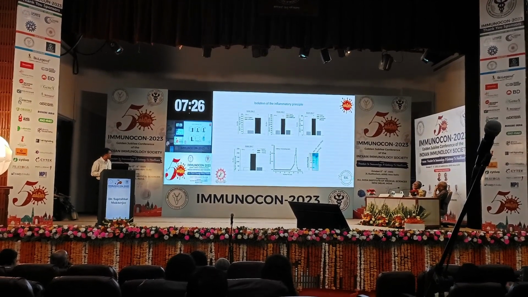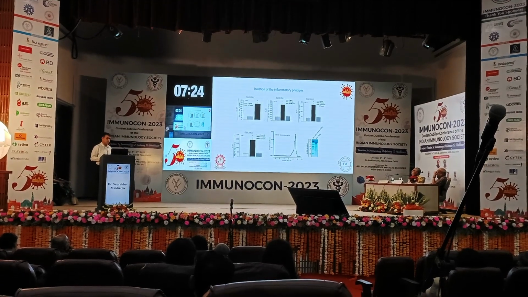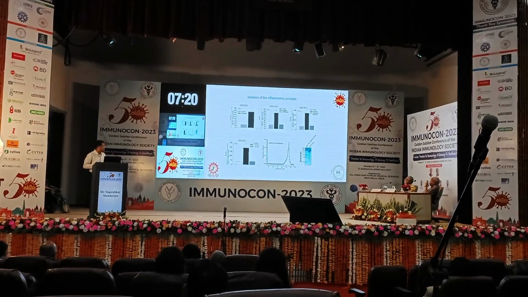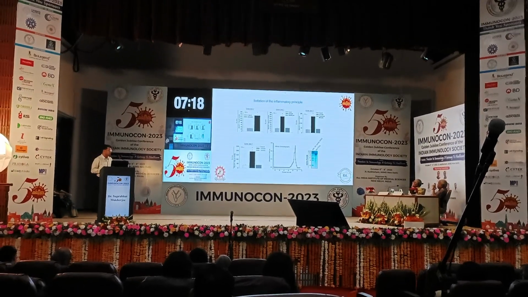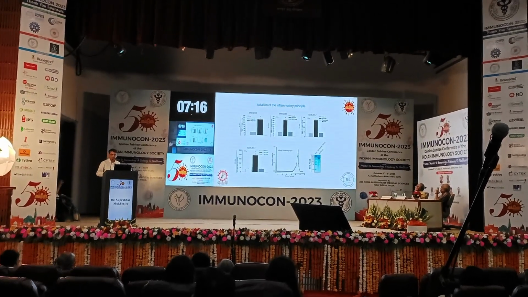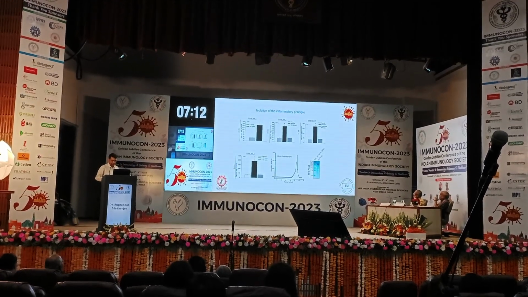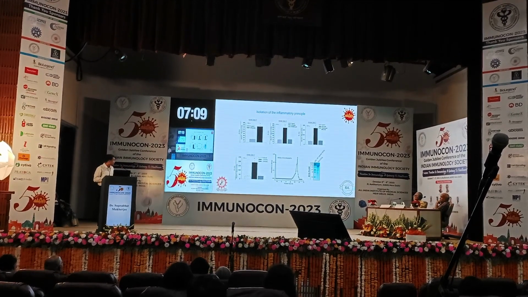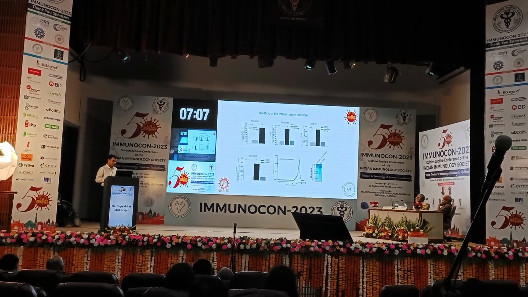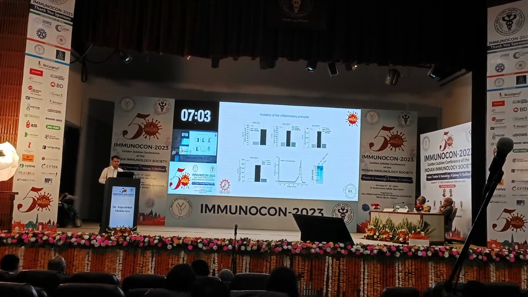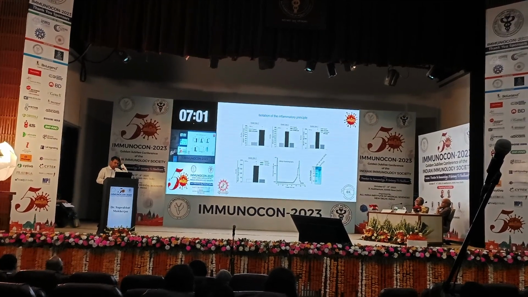We then tried to confirm what kind of material it is, whether it is a protein or not. So we treated the lysate with trypsin, the protease, and we also prepared a heat-inactivated fraction. In both cases we found that yes, the material is protein in nature. Then we performed ultrafiltration and found that a fraction of more than 50 kilodalton is effective in inducing the inflammatory response.